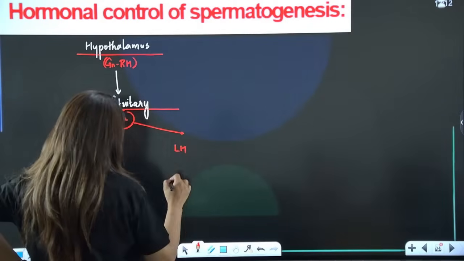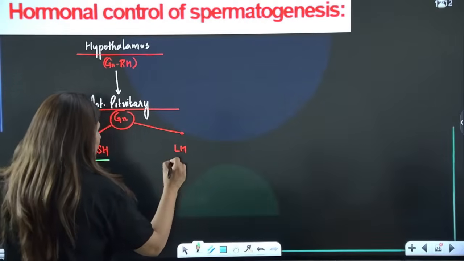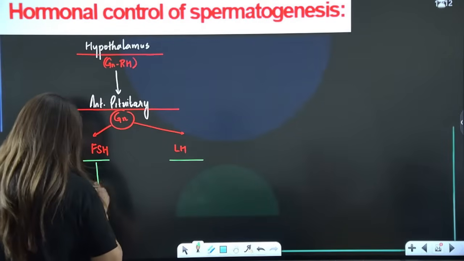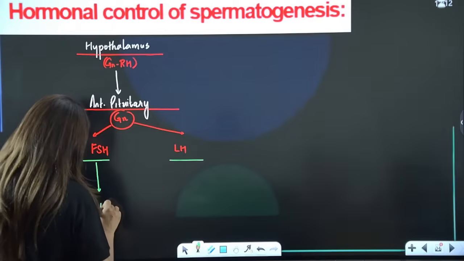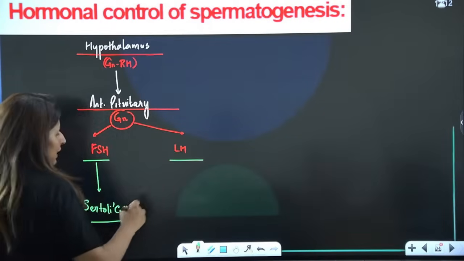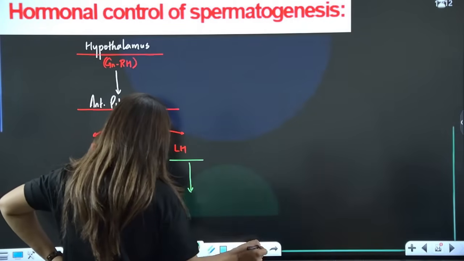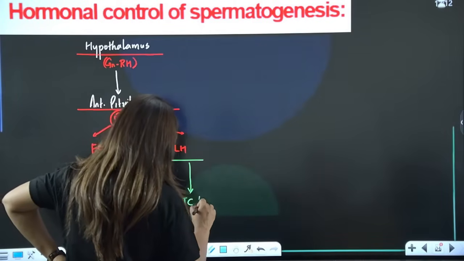Please tell me these points are clear. Now, both FSH and LH are going to act on different structures. FSH is going to act on Sertoli cells, while LH is going to act on ICSH cells, that is, interstitial cells or Leydig cells.